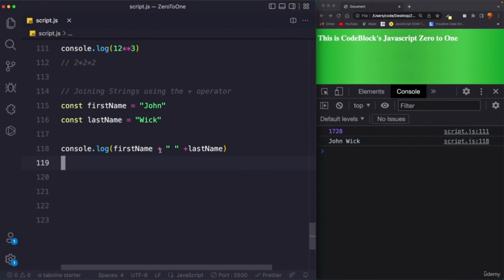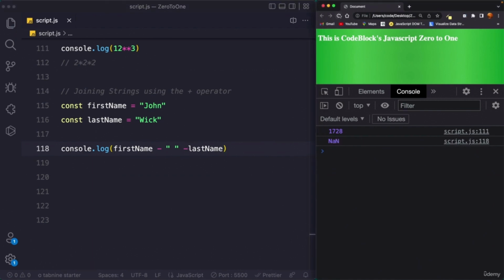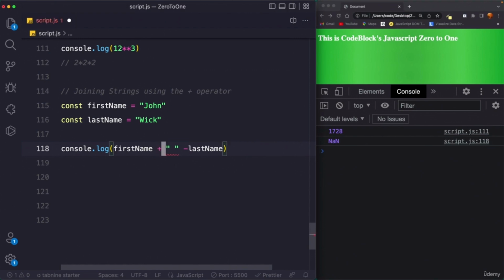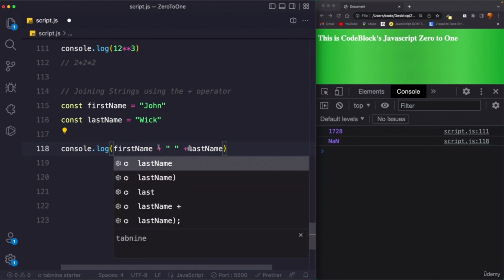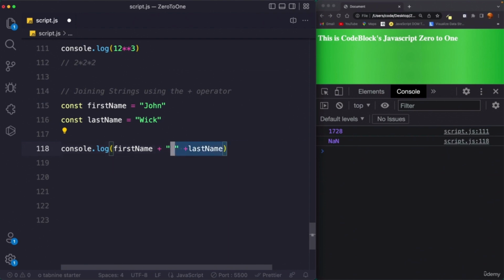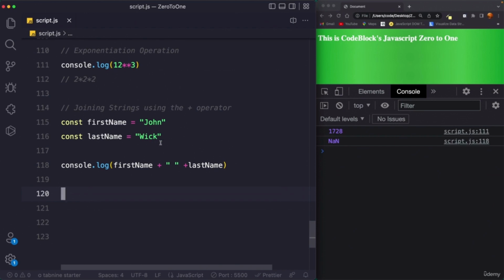But we cannot do this one, we cannot subtract these. If I save this and reload, it says NaN, not a number. So just concatenation works completely fine, and we will see more about these later when we understand strings and template literals. But right now I just wanted to talk about these two because they can be very useful at certain places. Now let's move forward and understand what operator precedence means in JavaScript.